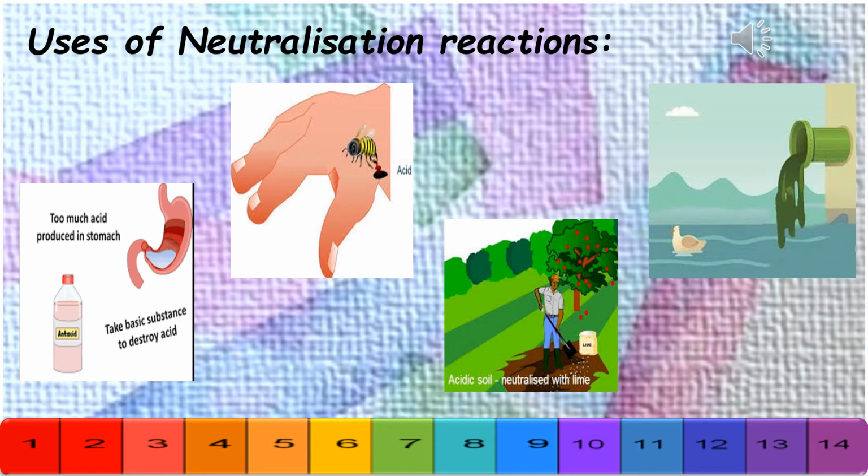So when the soil is too acidic, it is treated with bases such as quick lime, that is calcium oxide, or slaked lime, that is calcium hydroxide. So the bases such as quick lime neutralize the excess acid present in the soil and reduce its acidic nature. Thus a farmer should add quick lime or slaked lime in the fields if the soil is too acidic.